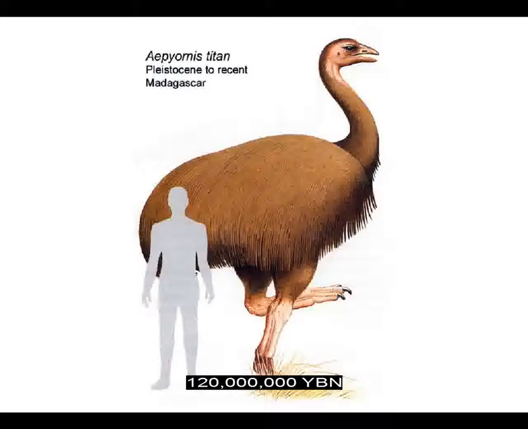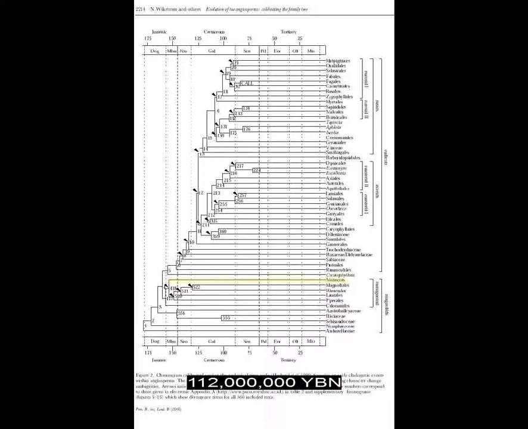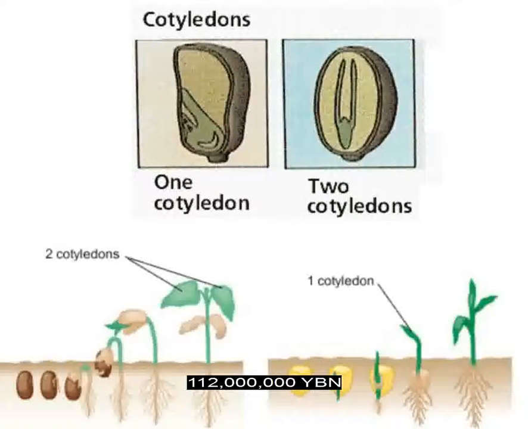Neornithes evolve, modern birds, the most recent common ancestor of all living birds. Flowers, monocotyledons or monocots evolve, flowering plants that have a single cotyledon or seed leaf in the embryo. Monocots are the second largest lineage of flowers after the eudicots and include lilies, palms, orchids, and grasses.